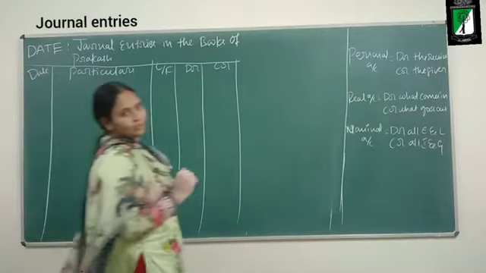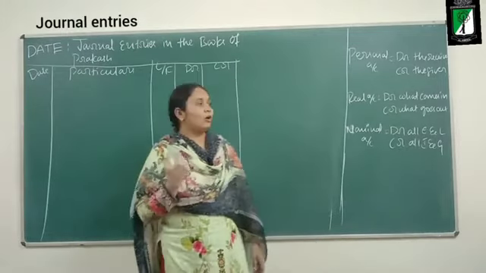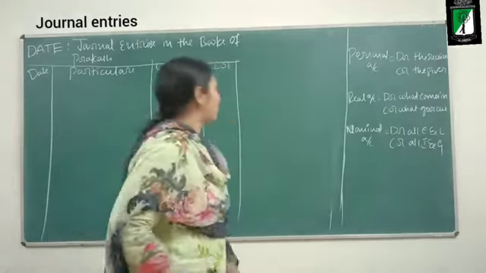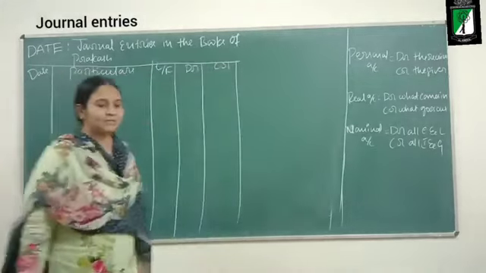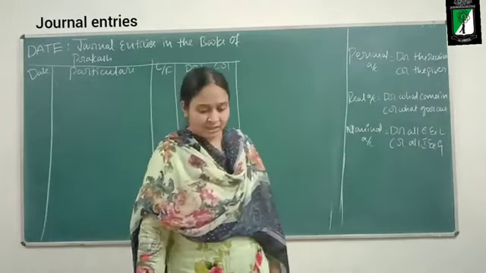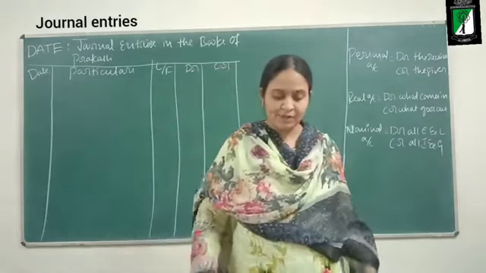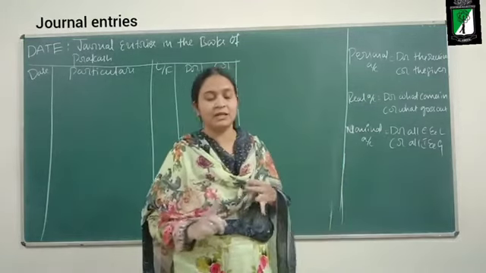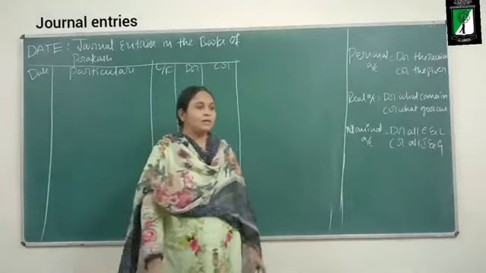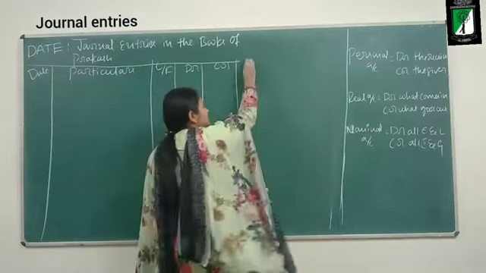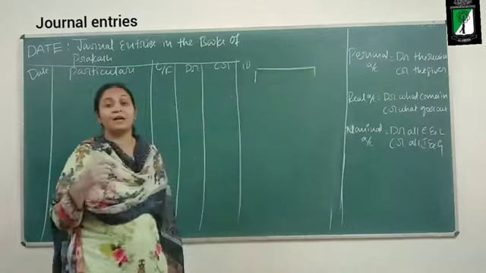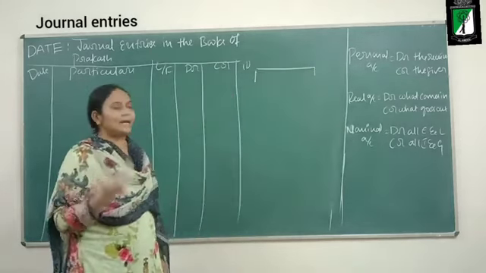Now we shall continue with the problems, according to the traditional approach. What is the first transaction? March 1st, 2012, Prakash commenced business with cash rupees 50,000, furniture 20,000 and building 80,000. See, take up any transaction. First step, to pass a journal entry, what you should do? You should identify the accounts which are involved in the transaction.